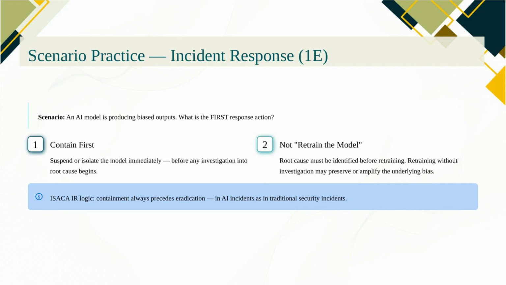Investigation comes second. You need to understand why the model is producing biased outputs before you can fix it. Was it training data drift? Was it adversarial poisoning? Was it a feature shift in the input data? Without that answer, retraining might reproduce the same problem. Containment before eradication. That's the ISACA sequence, and it applies to AI incidents just as it applies to traditional security incidents.